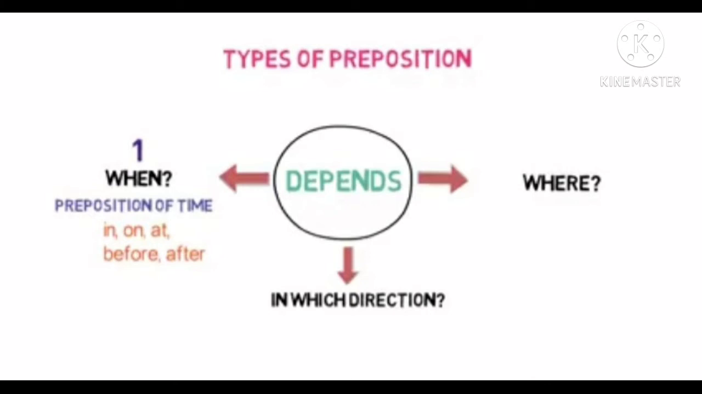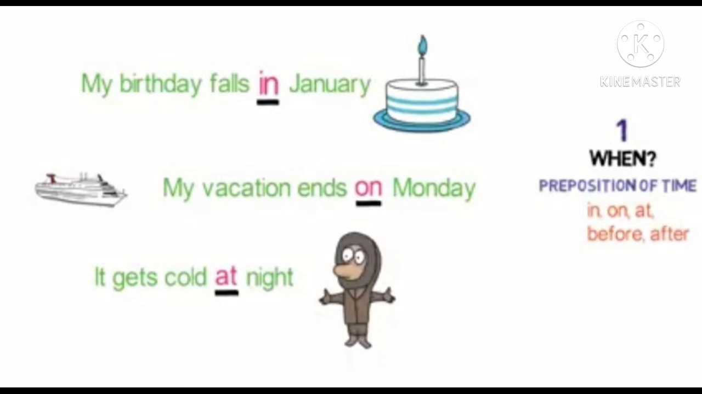Let's look into some sentence examples to make things clear. My birthday falls in January. Here, when my birthday falls, it falls in the month of January. In here is a linking word and hence it's a preposition. Next, my vacation ends on Monday. When my vacation ends, it ends on Monday. On here is a linking word, hence it's a preposition. Next, it gets cold at night. When it gets cold, it gets cold at night. At here is a linking word, hence it's a preposition. Remember that these prepositions happen in context to another.